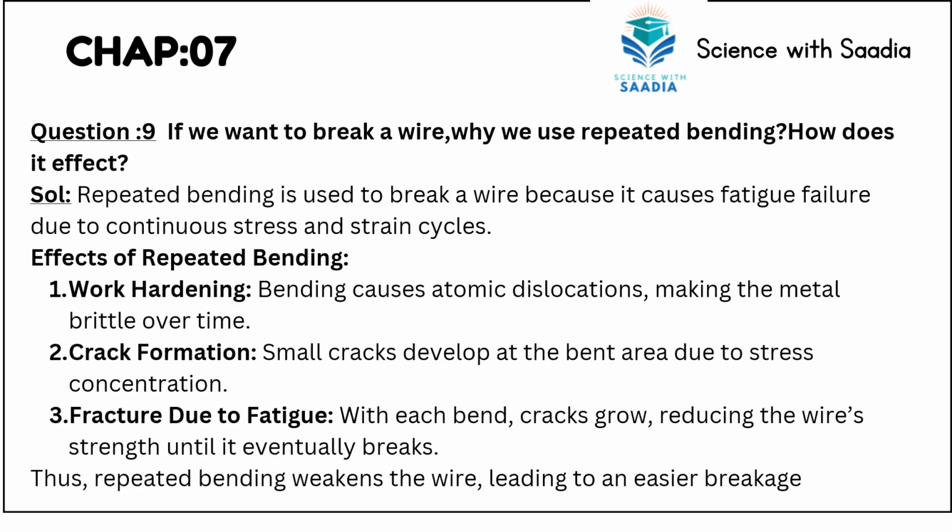The next question, we have question number 9: if you want to break a wire, why do we use repeated bending? How does it affect it? So the answer is, repeated bending is used to break a wire because it causes fatigue failure due to continuous stress and strain cycles.